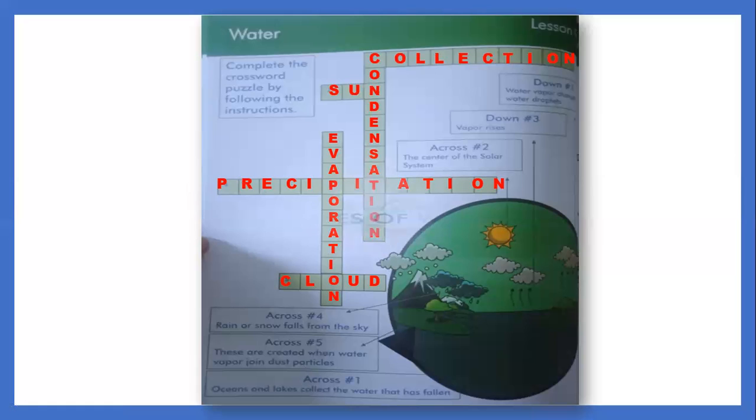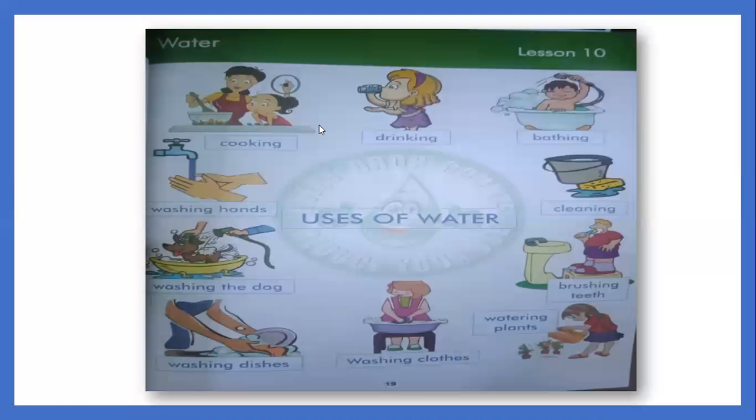Now let's talk about water, class. There are many kinds of usage of water. These are the uses of water. Water can be used for cooking, drinking, bathing, cleaning, brushing teeth, watering plants, washing clothes, washing dishes, washing the dog, and washing your hands. In this time of pandemic, class, it is very important to have water. Why? You need to clean your house. You need to wash your hands properly with water.